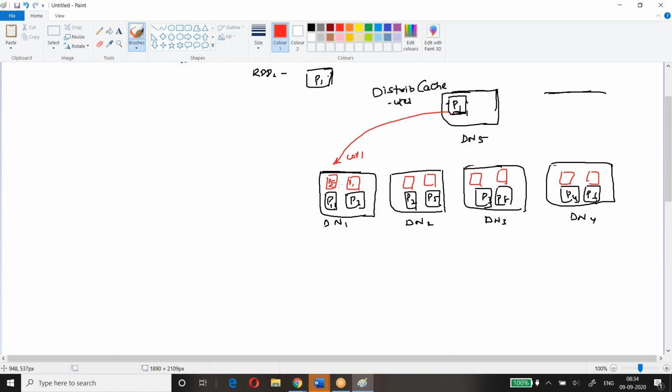When this smaller data set is available with every map task in the form of an object, tell me, will the lookup be easy or tough?